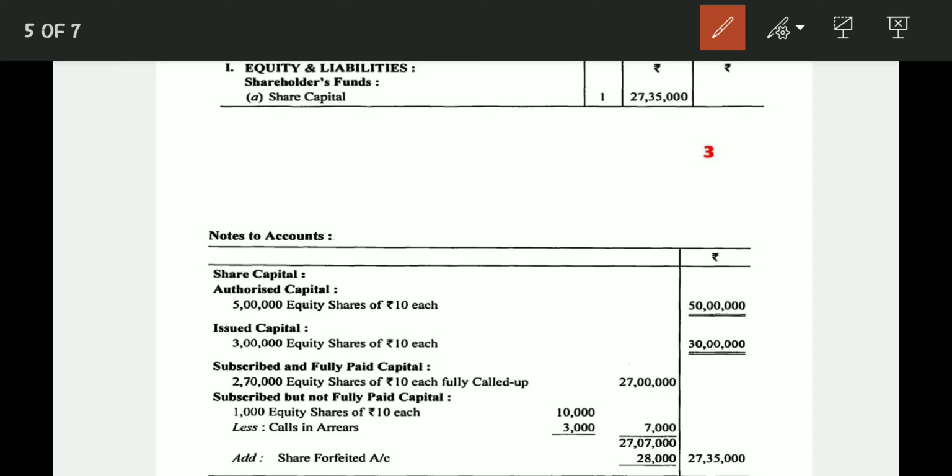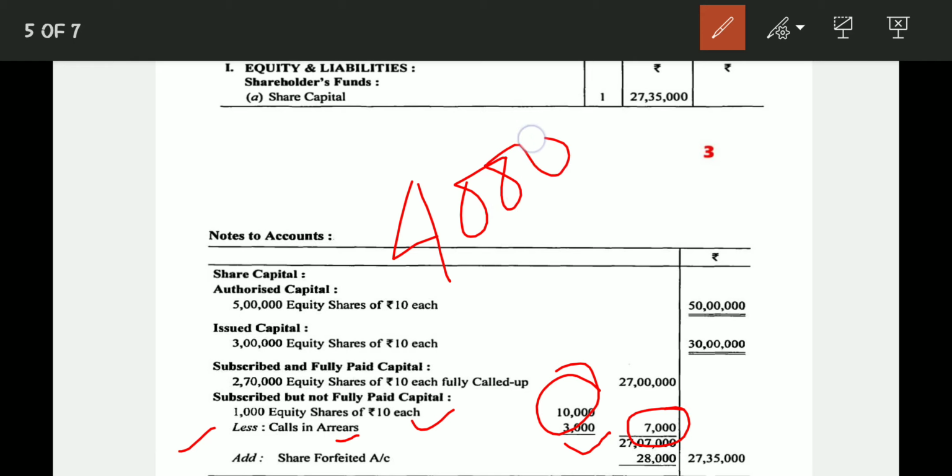So the 1,000 equity shares of 10 each, that is 10,000, and calls in arrear was 3,000 rupees. Okay, so we have received 7,000 rupees, right? And in the last, shares were forfeited. How many shares are forfeited? That is 4,000 shares. Okay, and